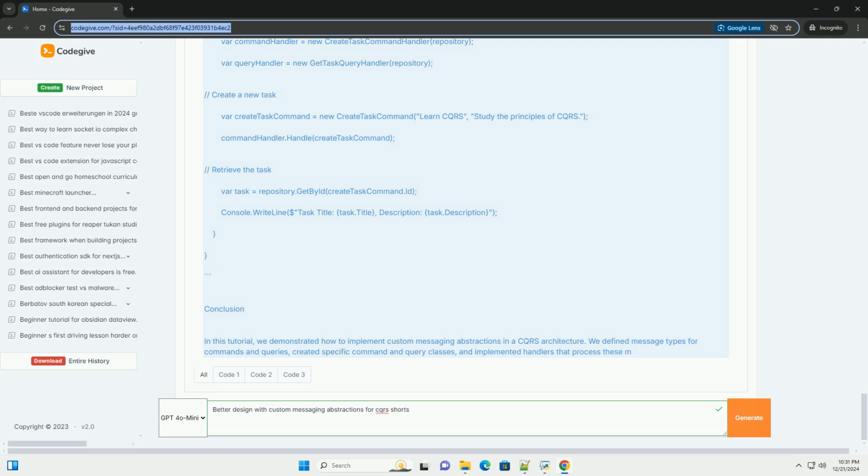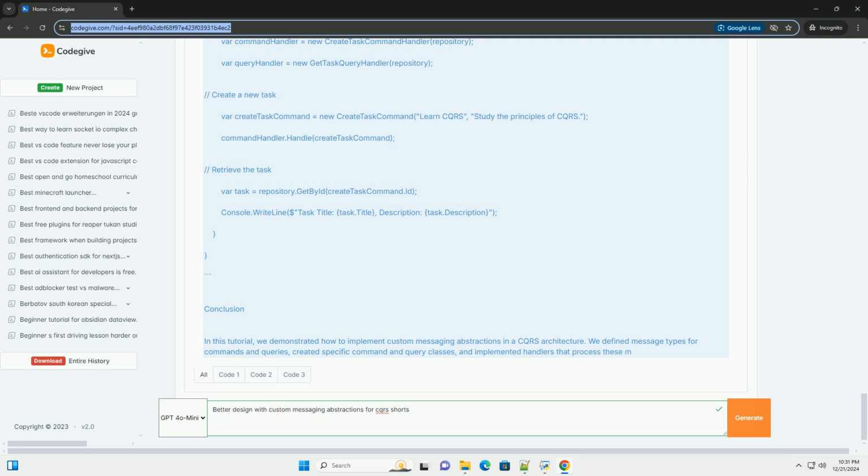// Get task query. public class GetTaskQuery : Query<Task> { public Guid TaskId { get; } public GetTaskQuery(Guid taskId) { TaskId = taskId;